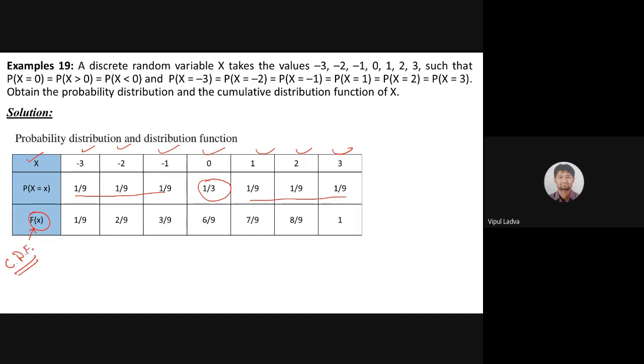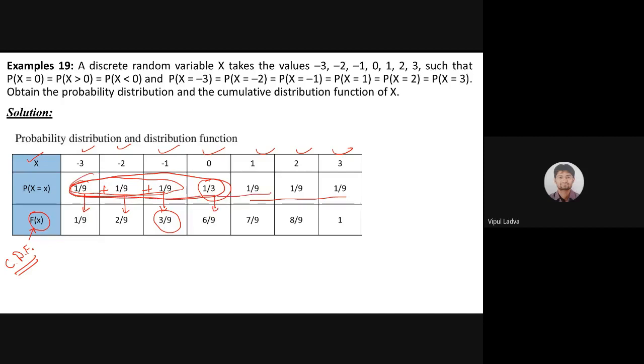What are we supposed to do for the cumulative distribution function? We are just supposed to add the respective values. 1 by 3 will be here. Then 1 by 9 will be here. 1 by 9 plus 1 by 9 will be 2 by 9. That is here. Addition of these 3: 1 by 9 plus 1 by 9 plus 1 by 9 is 3 by 9. It is here. Addition of these 4 will be here.